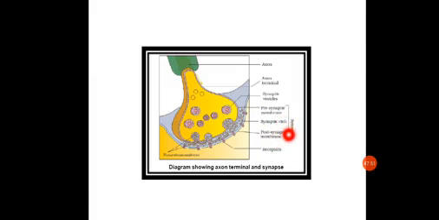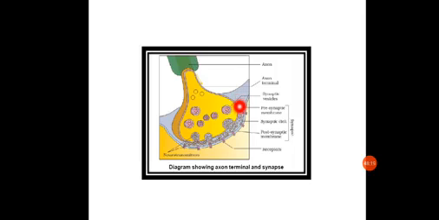Okay, now this synaptic knob will be having vesicles present within them, which are called synaptic vesicles. Now these synaptic vesicles will be containing a specific type of chemicals which are called neurotransmitters.